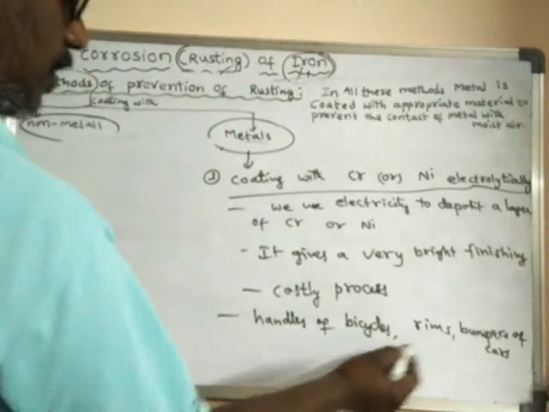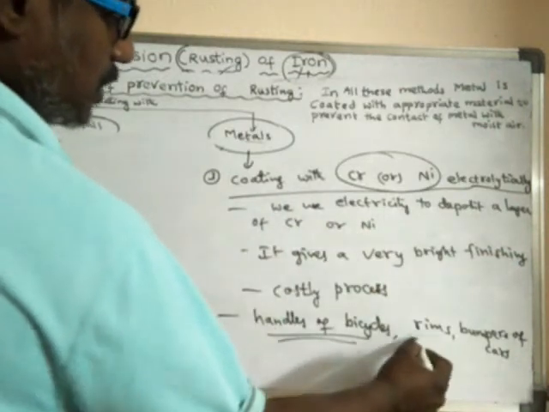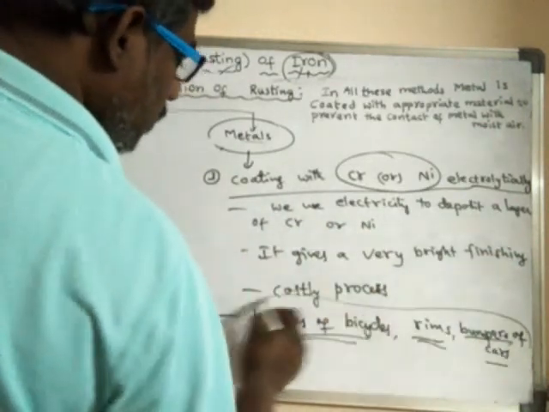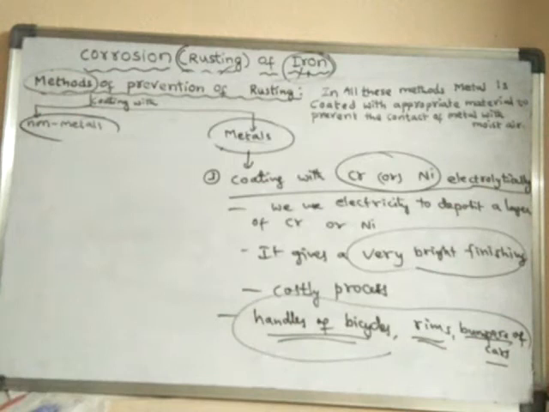They are coated with either chromium or nickel. So handles of bicycles, rims, bumpers of cars have a very bright finish. Chromium or nickel is coated electrically, by using electricity. They form a strong deposit, a very smooth and sticky layer, so it sticks strongly on the iron surface.